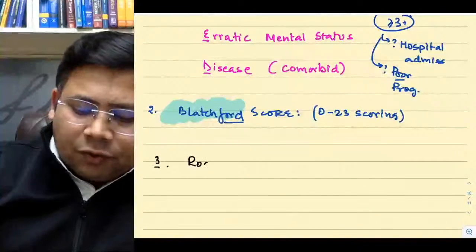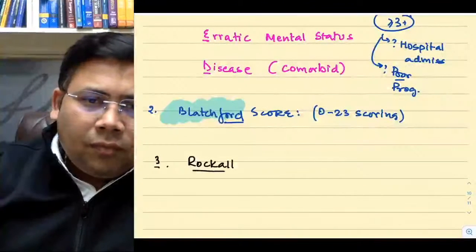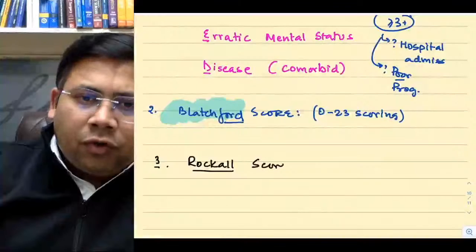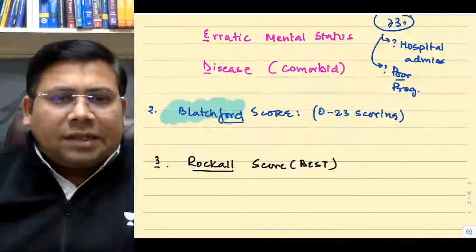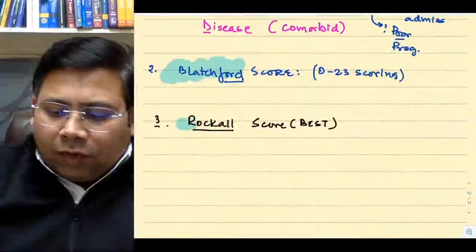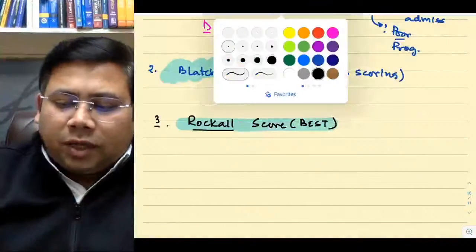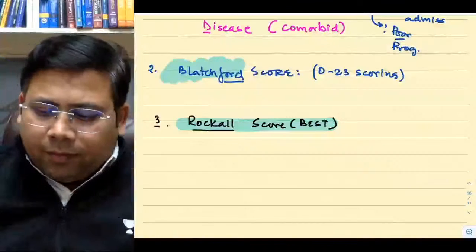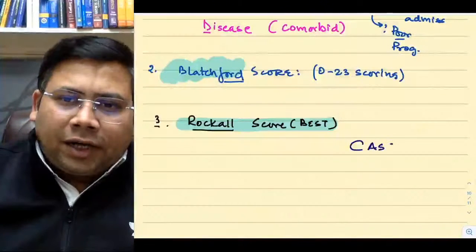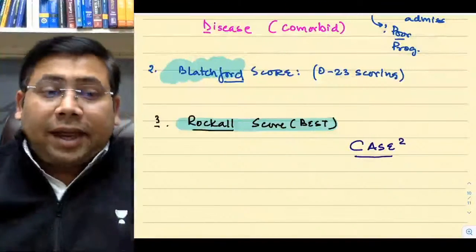The third score that you should know is Rockall. Do you know the Rockall score is considered the best score? What is important about the Rockall score, students? Try to understand how I remember. You should also remember it like this. If you have a tendency to forget, it is CASEE.